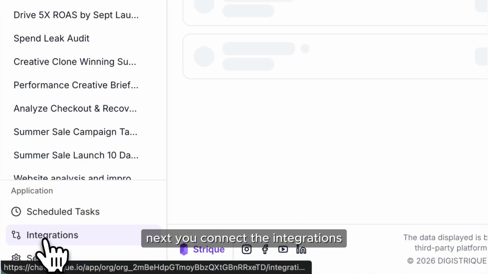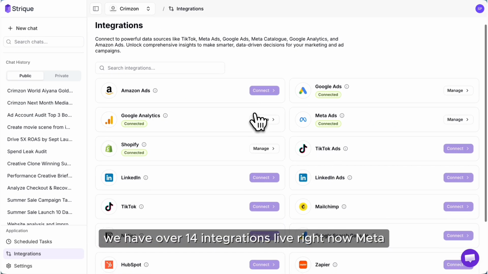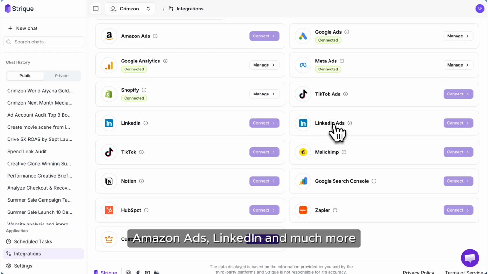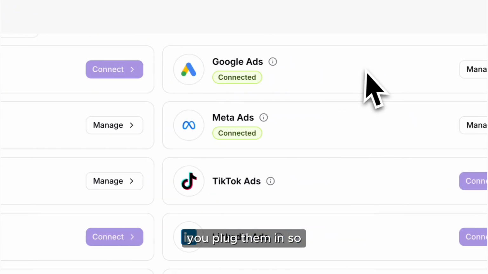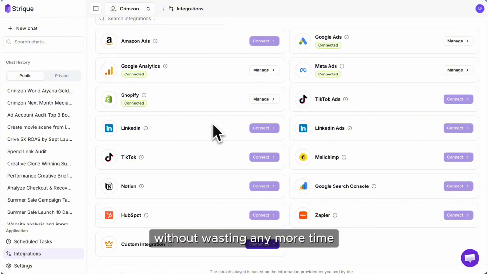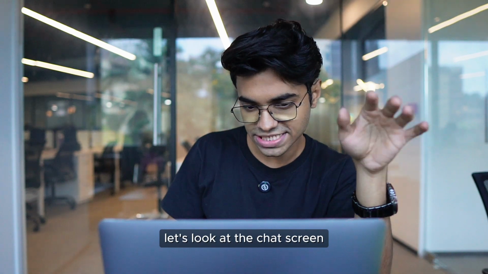Next, you connect the integrations. We have over 14 integrations live right now: Meta, Google Ads, Shopify, Amazon Ads, LinkedIn, and much more. You plug them in so Strique can pull the raw data and see the actual money moving. Without wasting any more time, let's look at the chat screen.